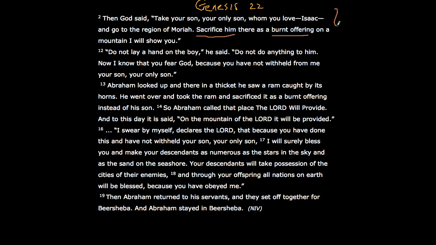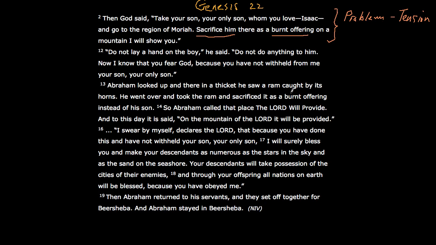One can immediately sense here is a huge problem. And a problem is one of the elements that causes tension. A problem, so it causes tension. And what is the problem? He needs to sacrifice Isaac. And Isaac was his only son.